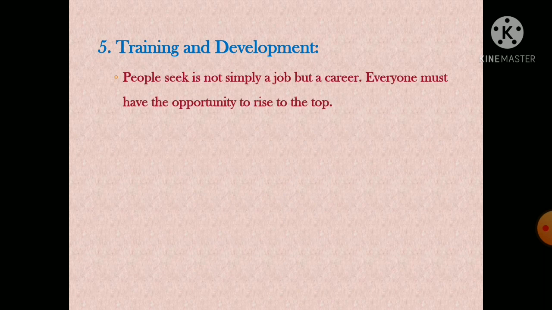Next one, that is training and development. One of the most important steps of staffing: people seek not simply a job but a career. Everyone must have an opportunity to rise to the top. So here every worker has the opportunity to have a career. They want to look into their career in the organization. For that reason, training and development is very important.